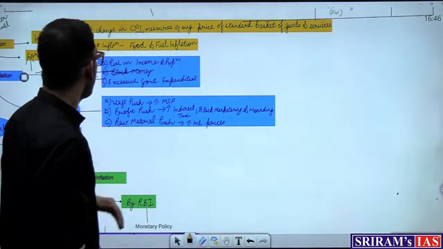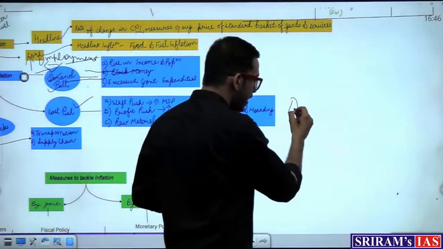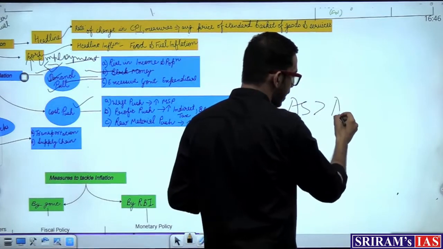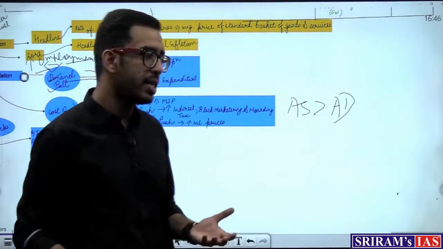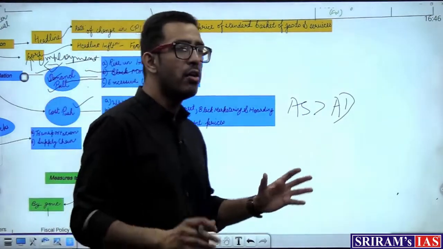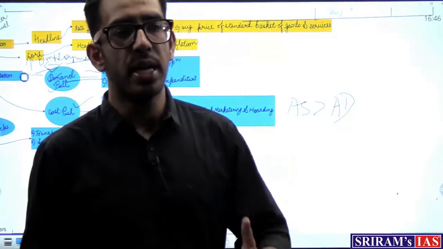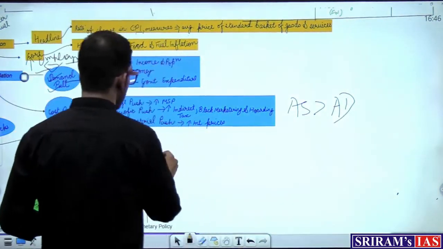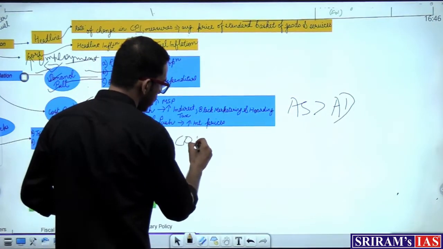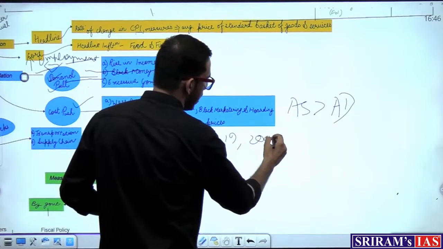Now in this case, when I'm talking about cost push inflation, aggregate supply is greater than aggregate demand. When aggregate supply is greater than demand, what I'm trying to say is that from the producer's point of view, he's producing more and more commodities, but the demand for that particular commodity is not there. Why? If I give you an example of such a situation, say COVID-19, or maybe the 2008 economic recession